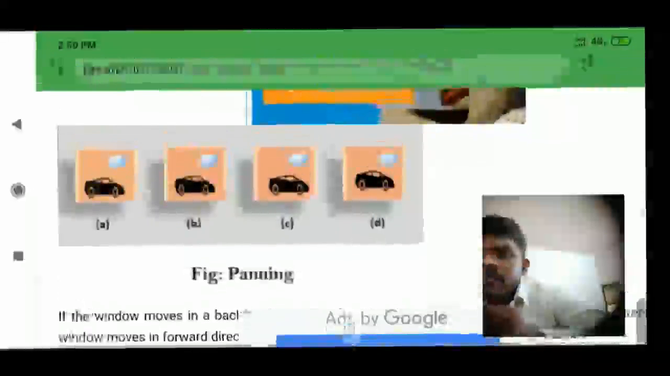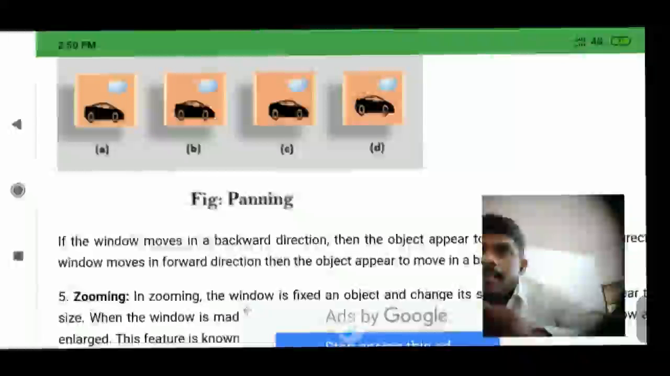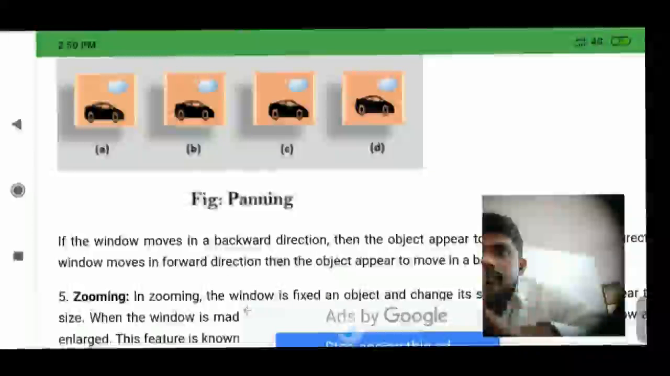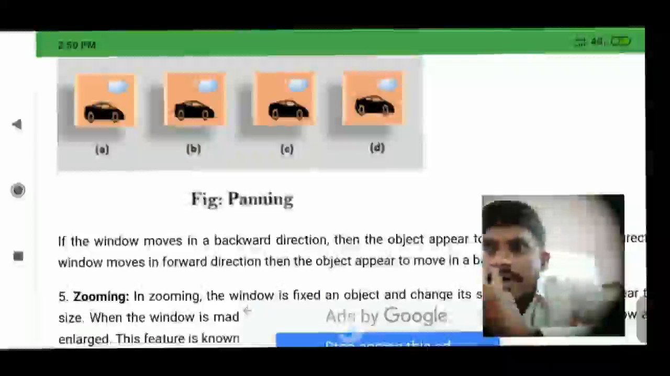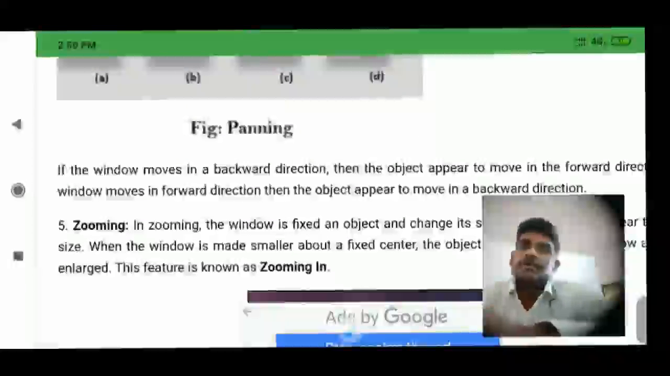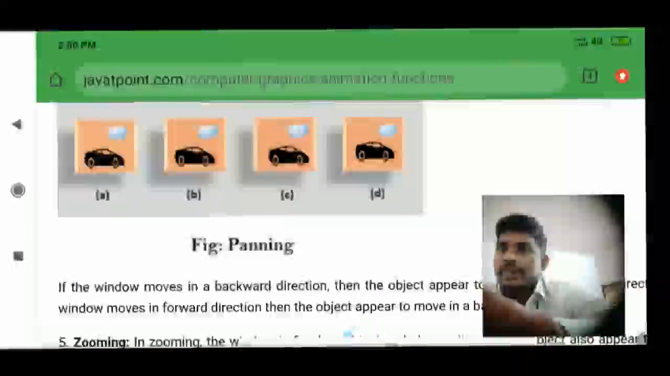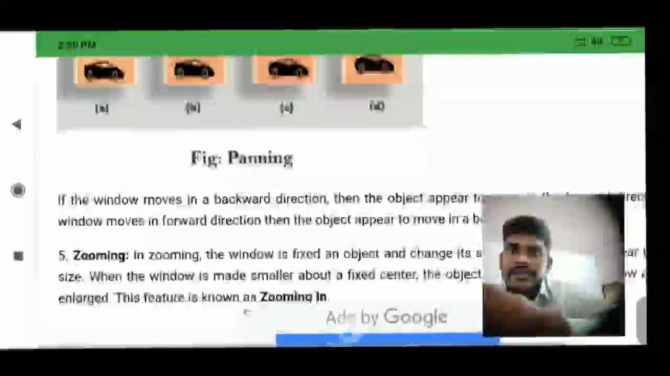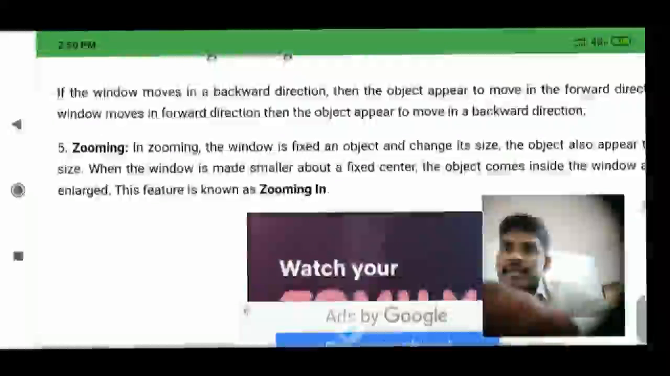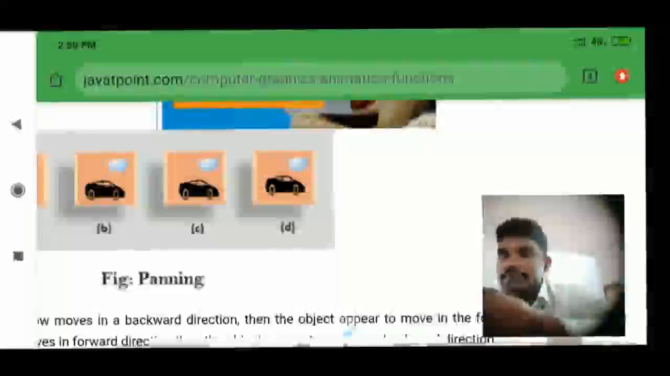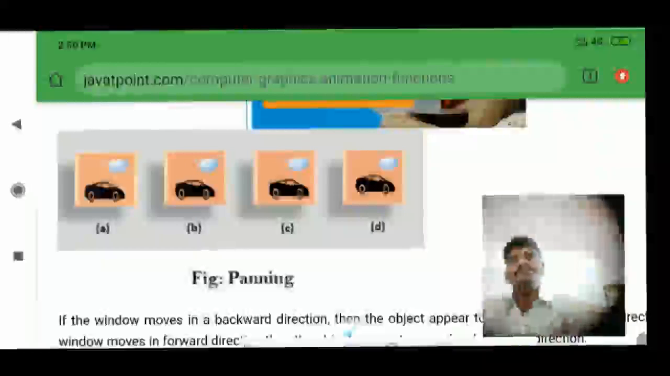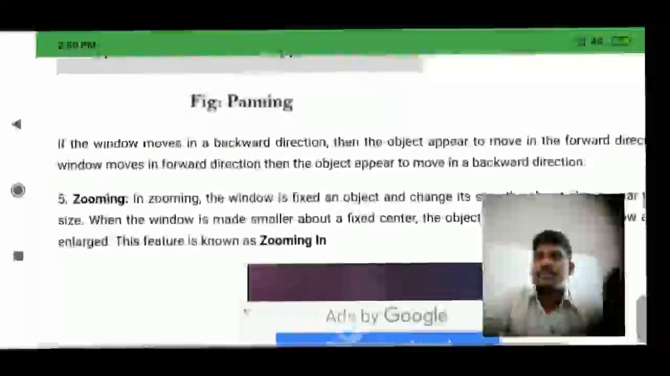Panning. If the window moves in a backward direction, then the object appears to move in the forward direction. If the window moves in a forward direction, then the object appears to move in a backward direction. This is called panning. Panning is also one of the animation functions.